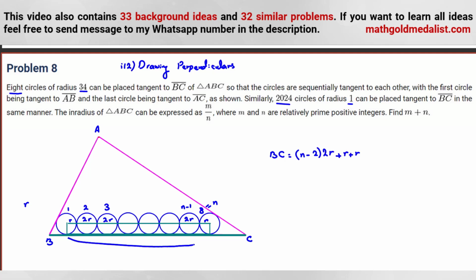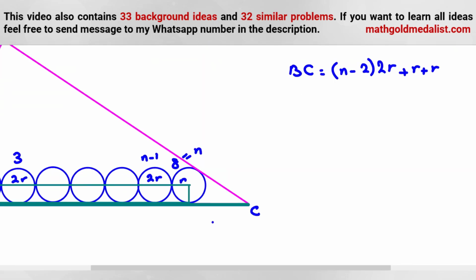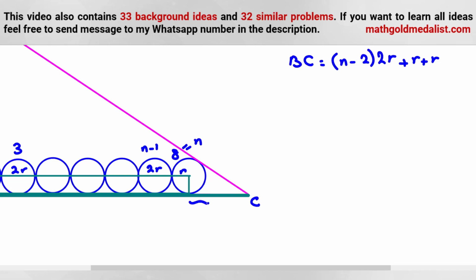Now we've calculated this part. So for calculating this part and this part, let's see what we can do. I want to calculate this part. So if we draw from C to this center, this one is r, this angle is C over 2. Why is it C over 2? Let me explain this part for you.